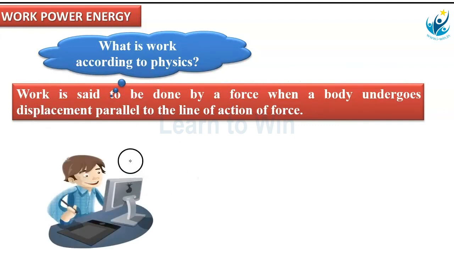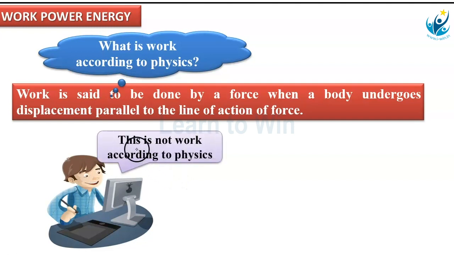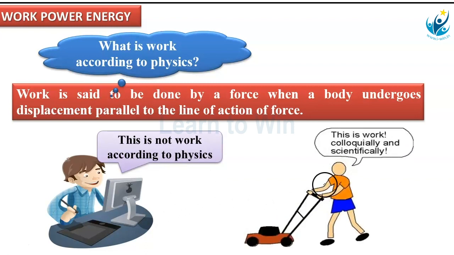Now, here, actually, the man is at work, but according to physics, the work done by this man is zero. Why? Because no displacement. This is not work according to physics. But in the second example, the man pushes some object in the forward direction.